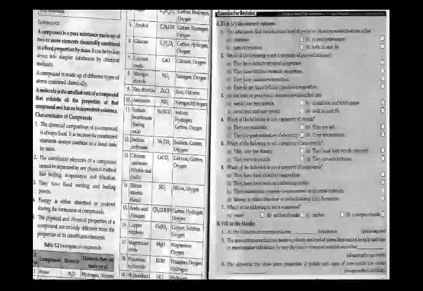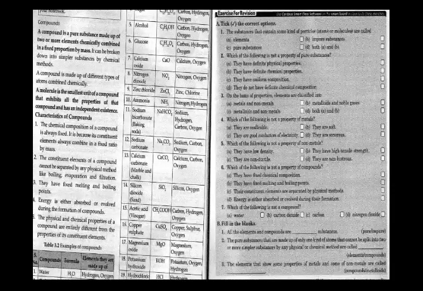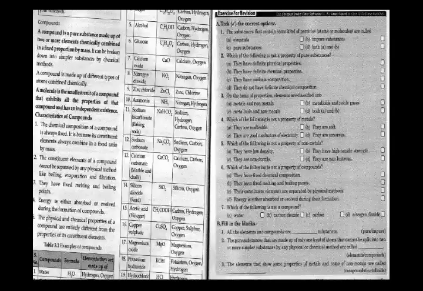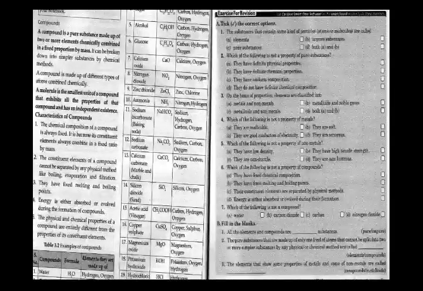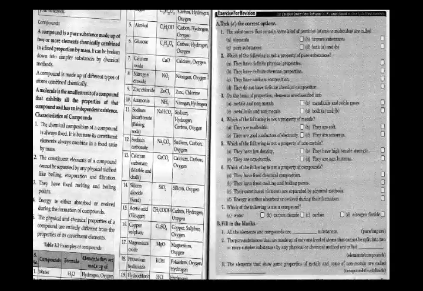Then what are compounds? I told you a compound is a pure substance made up of 2 or more elements chemically combined in a fixed proportion by mass. Then what is a molecule? It is the smallest unit of a compound that exhibits all the properties of the compound and has an independent existence.